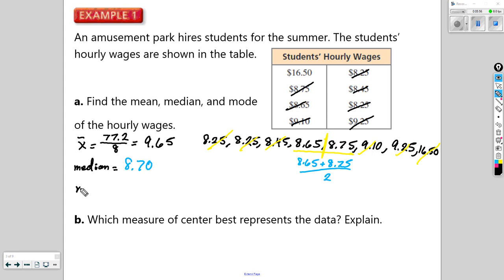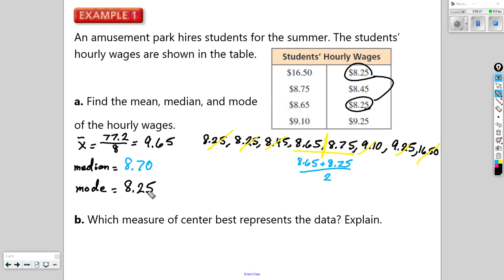Now we're going to find the mode. Like we said before, the mode is the most frequently appearing number. If we take a look at this data set, all the other data values appear once. 825 appears twice, so 825 is going to be the most frequently appearing number.